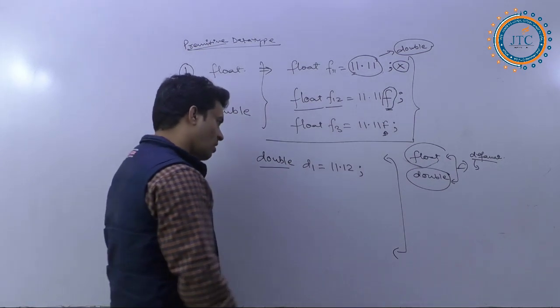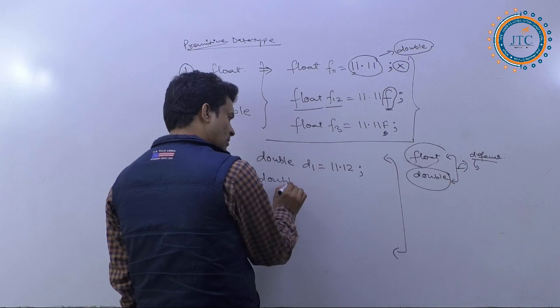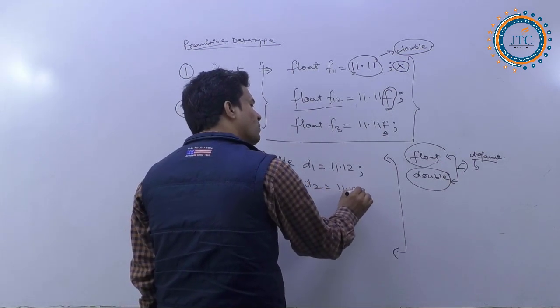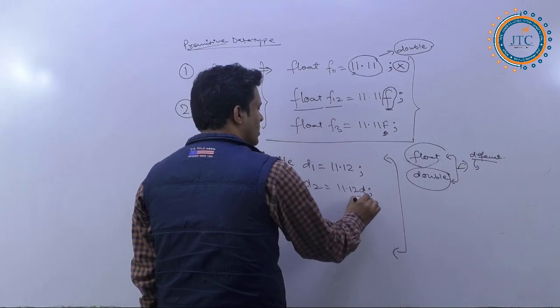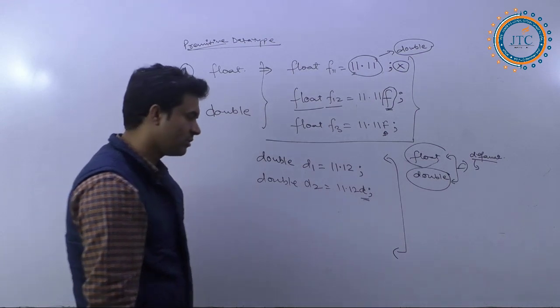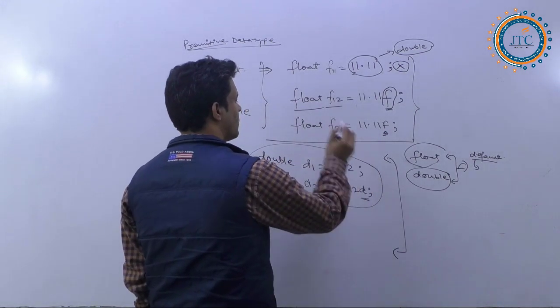Now when I have written double, again double d2 is equal to 1.12. If you want, you can write the small d also. There is no problem at all. You can write all these things in this particular way.